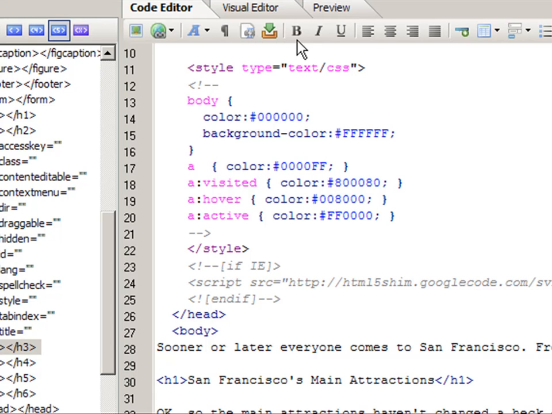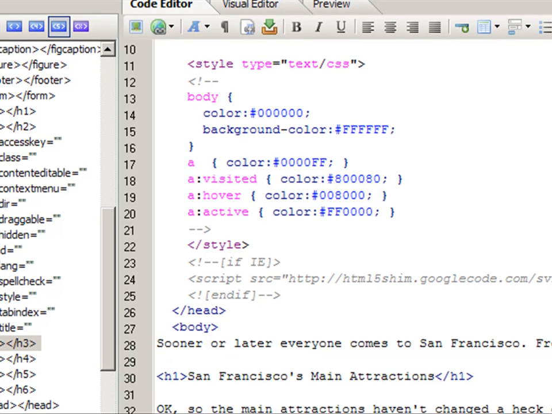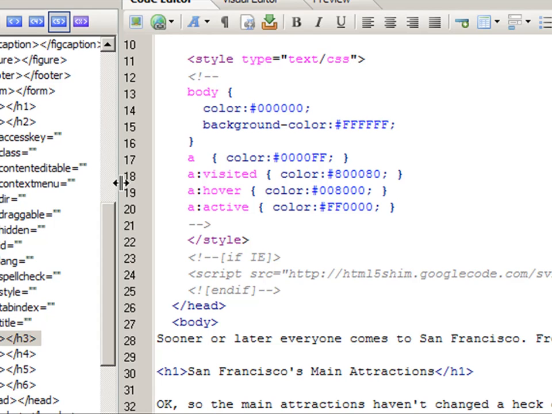Up here you can see your bold, your italics, and your underline. We're going to bold a few things. So one of the things that we're going to bold is, come down just a little bit. Okay, right here you have main attractions, which is a good keyword. So we're going to bold that. Come up here, click bold, and you'll see that it's highlighted in bold.